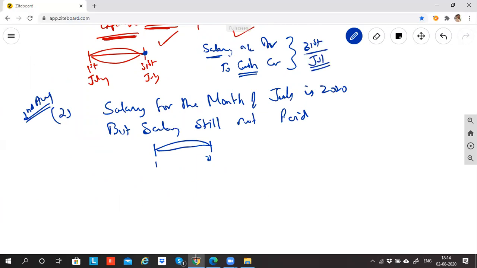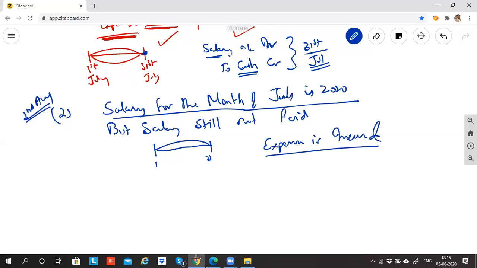Now today is 2nd August. Salary is incurred, which means the person has worked for you for the entire month. So can I say in this case that expense is incurred? Expense incurred means the moment the staff is working from 1st to 31st, the expense is incurred. Expense is incurred, but not paid till 31st July.